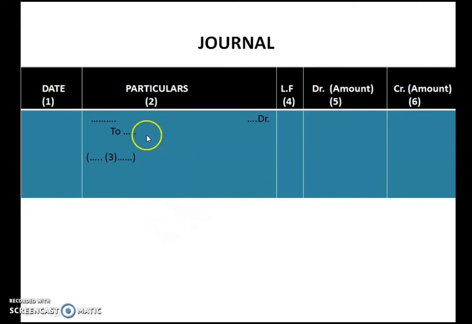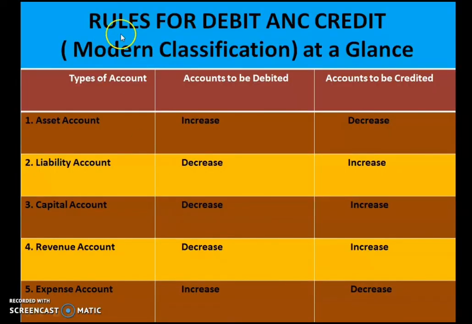And children, this aspect of debit and credit we have to record as per the rule of debit and credit. I hope you remember the rule. If you are going with the modern classification, this is the rule. For assets and expenses, the rule is the same. If an asset increases, you have to debit it, and if an asset decreases, you have to credit it.